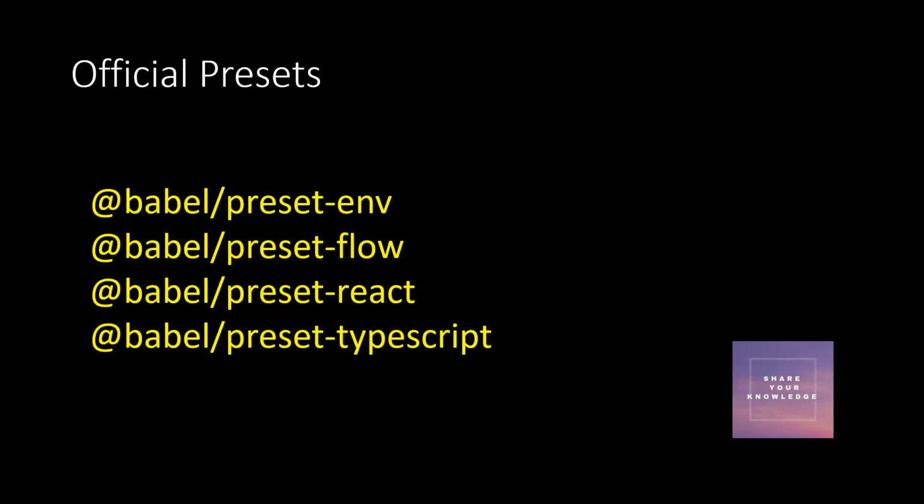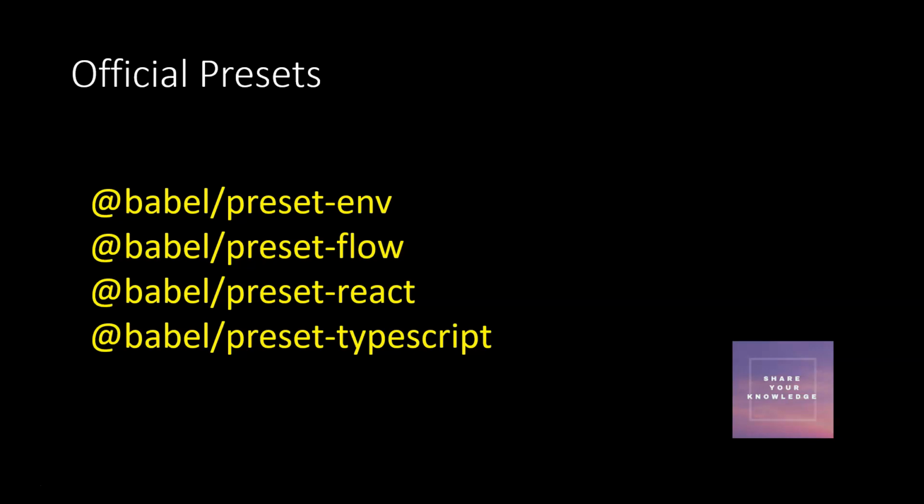So the official presets, you can see that you can also write your own presets, but you have preset env, preset flow, and preset react for converting React code, which will have all the plugins required for converting JSX code. Preset TypeScript will have all the plugins required for converting TypeScript code to JS code.